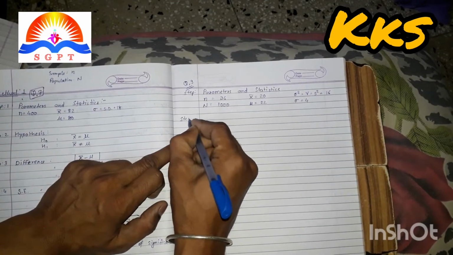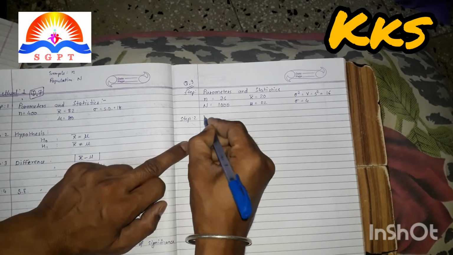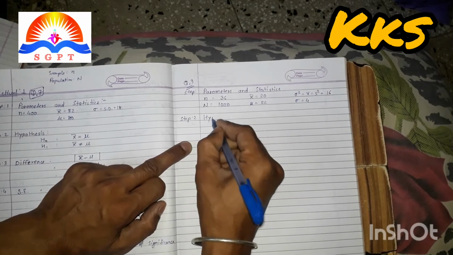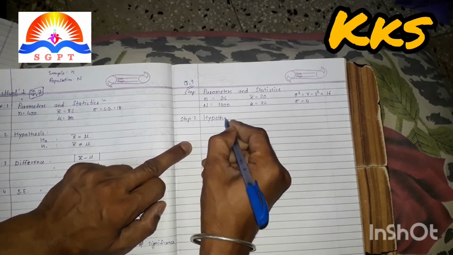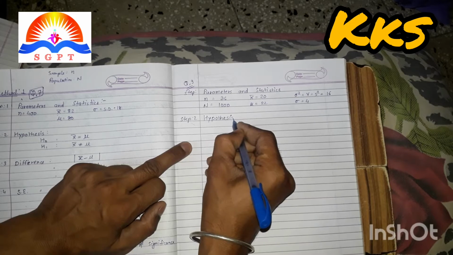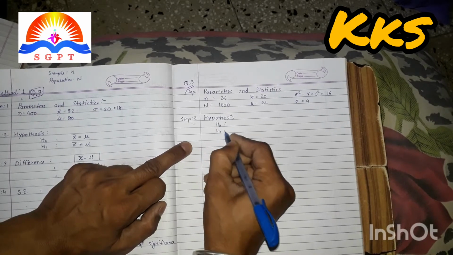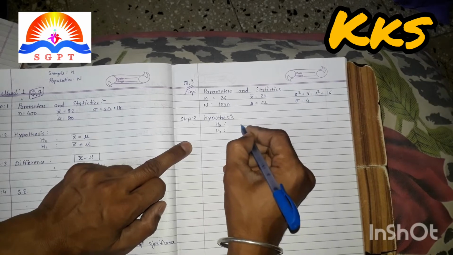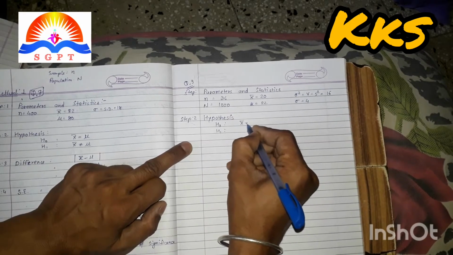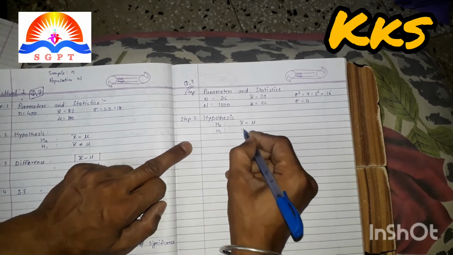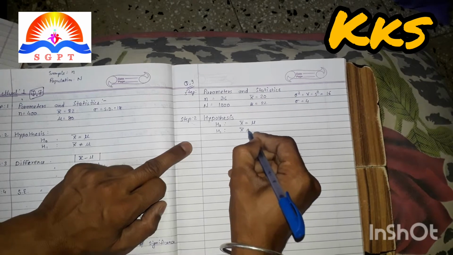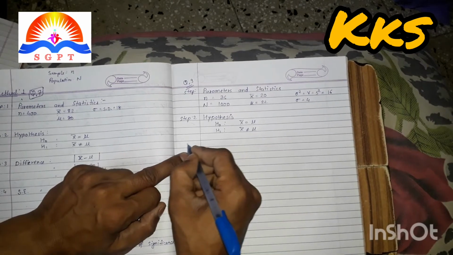step 2, the hypothesis. H0, H1: x bar is equal to mu, x bar does not equal mu.